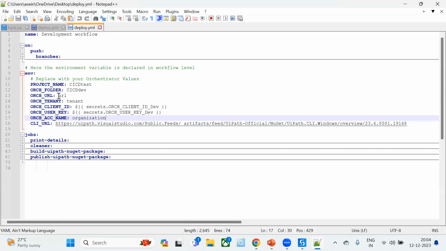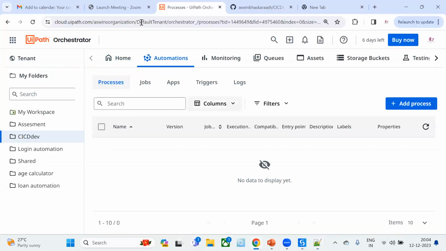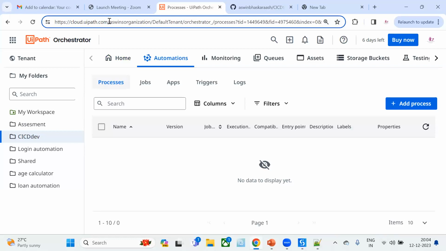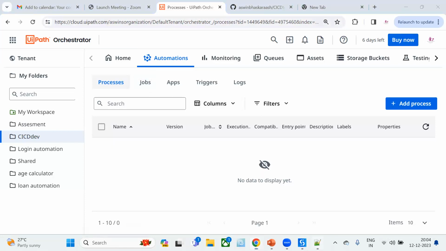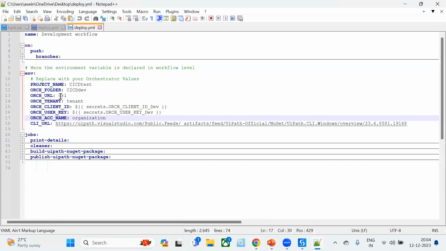Next is orchestrator URL. We haven't provided any URL here, so that needs to be provided. For the orchestrator URL, we need to provide the general UiPath cloud URL only, that is http cloud.uipath.com. I'm just providing this here, replacing this with our normal cloud URL.